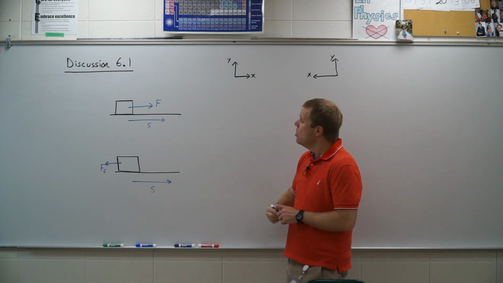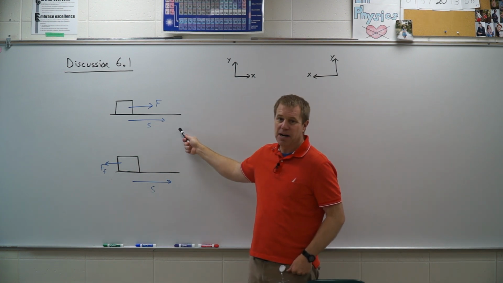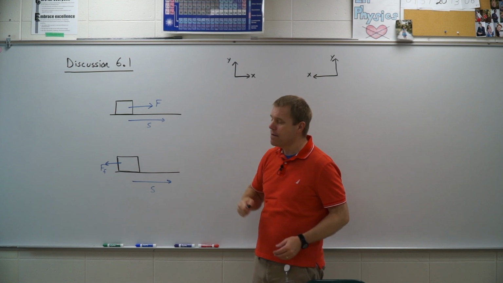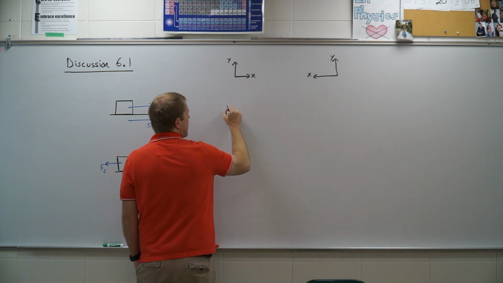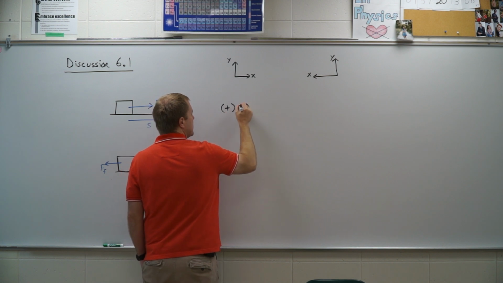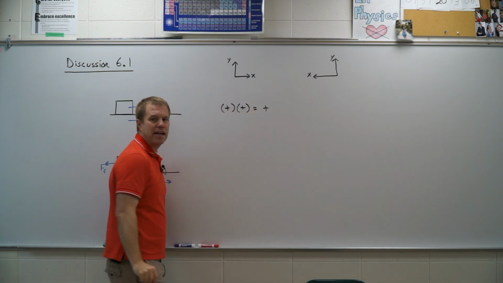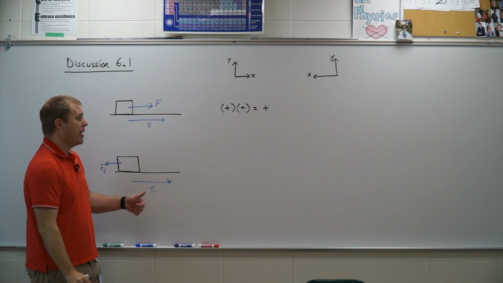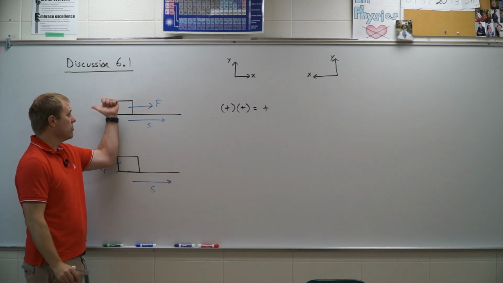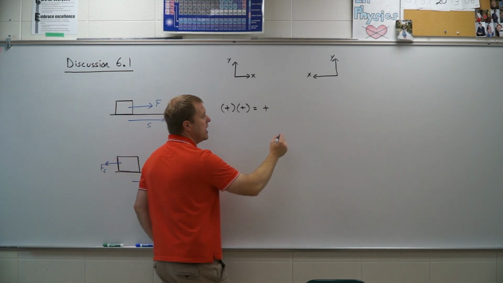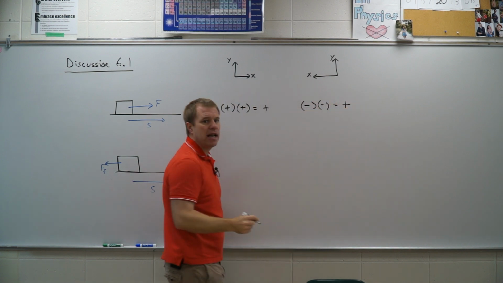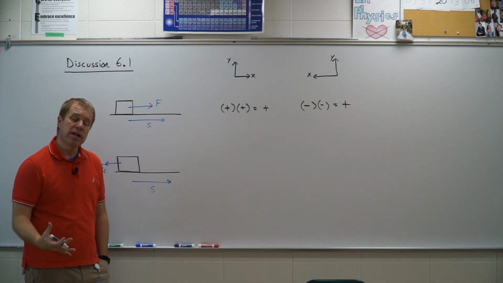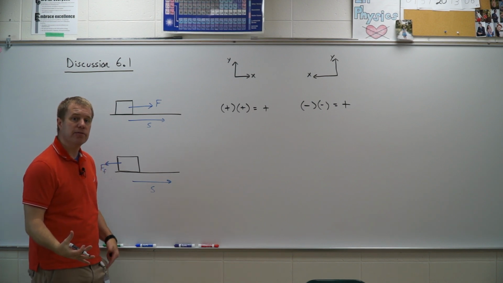See what happens. In this case, I'm going to be doing a dot product, so I'm going to multiply force times displacement, and both of them are positive vectors. If I multiply a positive times a positive, I still get a positive work. Now let's flip the direction. So now this way is positive. Now you'll notice they're both negative. So I have a negative times a negative, I still get a positive. Doesn't matter which way I choose to be my positive direction.